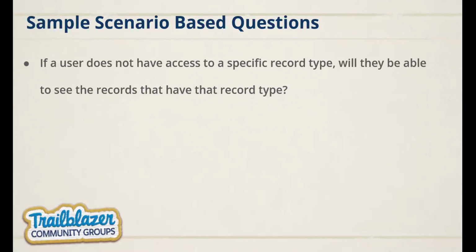If a user doesn't have access to a specific record type, will they be able to see the records that have that record type? Users can view the records of all the record types. As long as they have read access to the object and sharing access to the record, the record type access won't deny them from viewing the record. So this is one sample scenario based question.